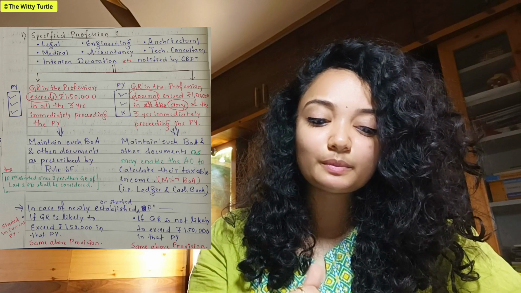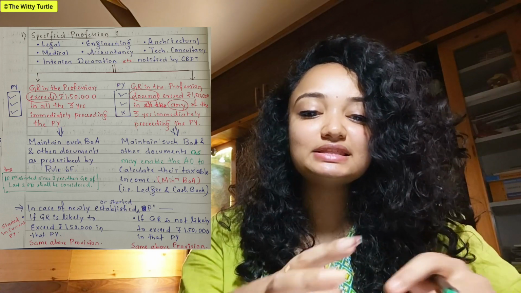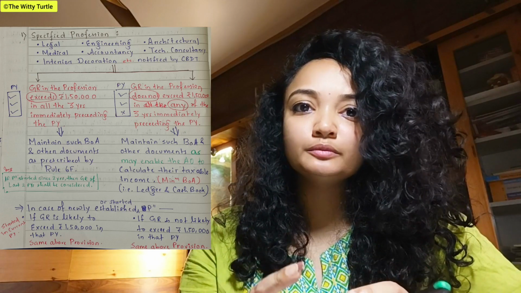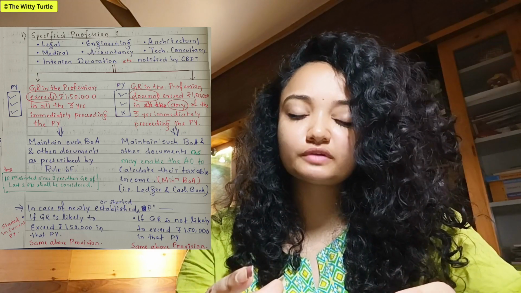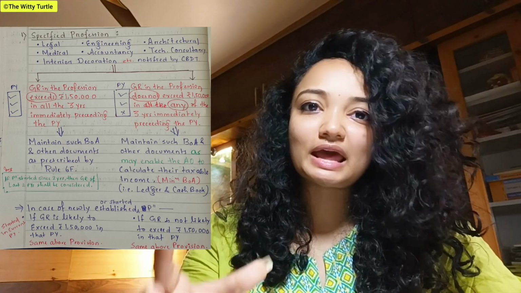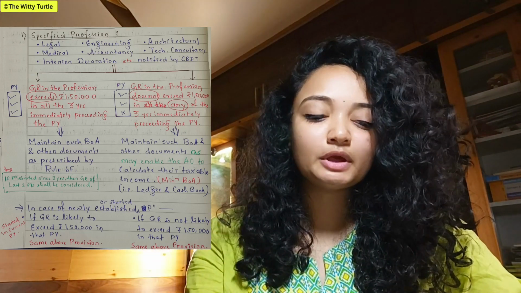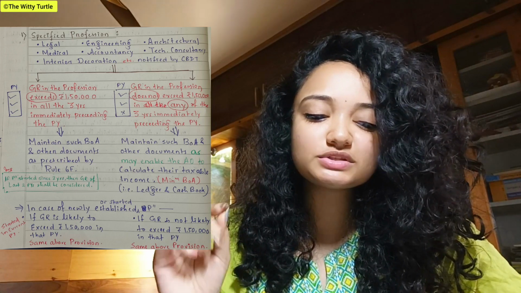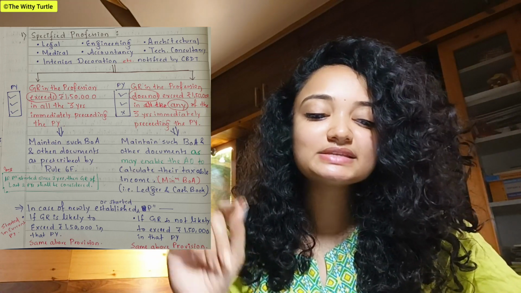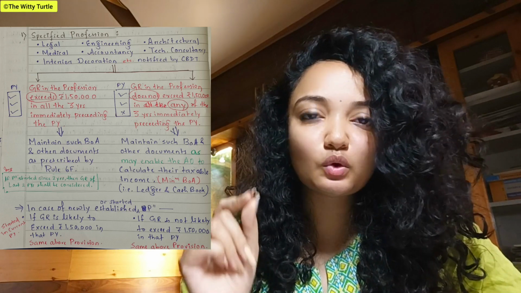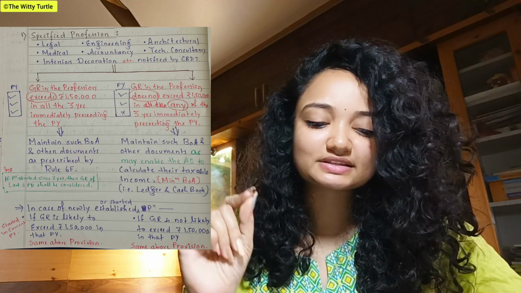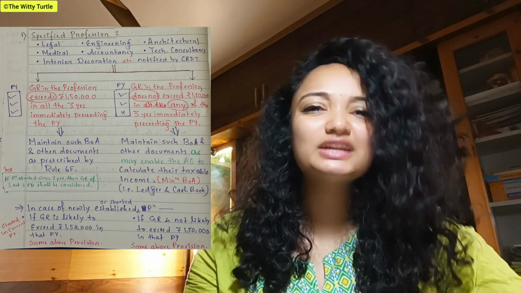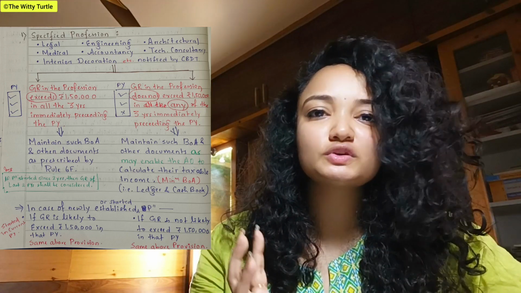So in that case, what happens? As they are all qualified people who know how to maintain books of accounts, the Income Tax Act has directed them to maintain the books of accounts and other documents, as it may enable the assessing officer to calculate their taxable income. So it says that you have to maintain the minimum books of accounts.